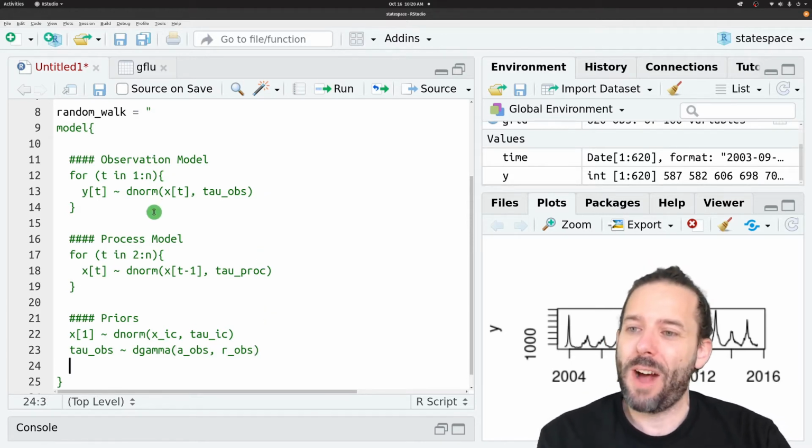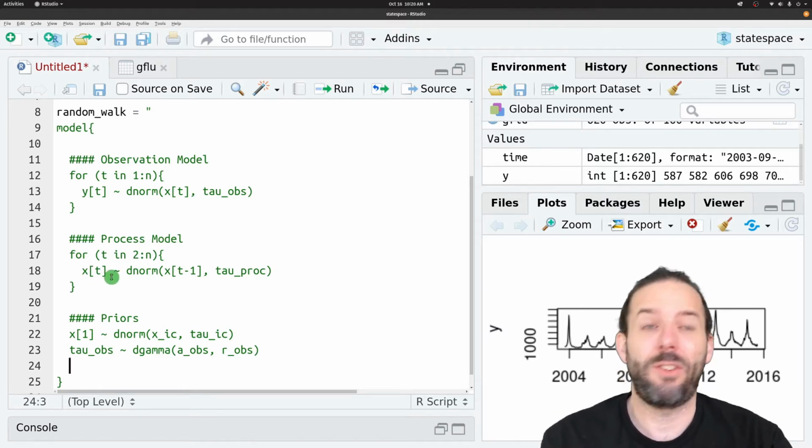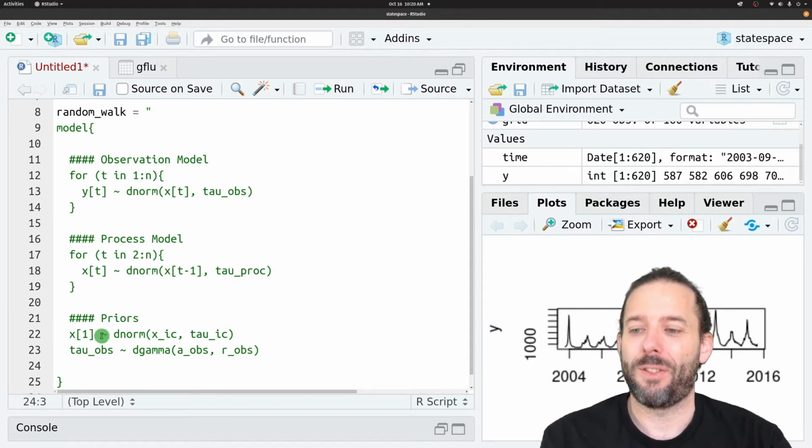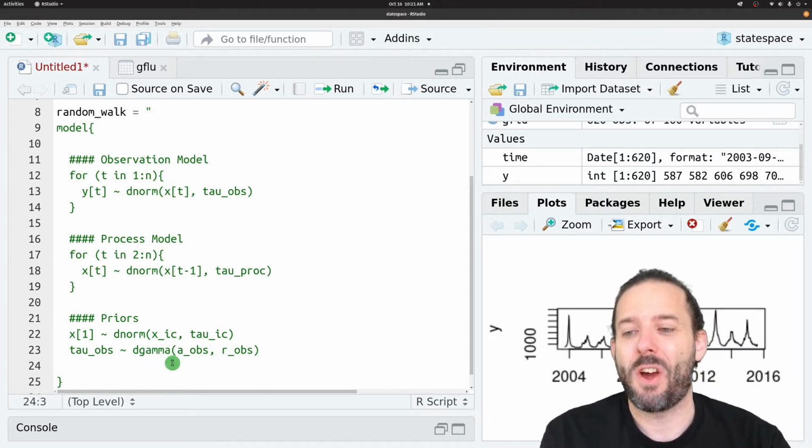And so then the last thing left in here, we get all of our Y's from our X's. We get all of our X's except the first one from X at t minus 1. We've got priors on the first one and our tau observation. And so the one thing we have left that we need to put a prior on is our tau, or precision, for the process model.